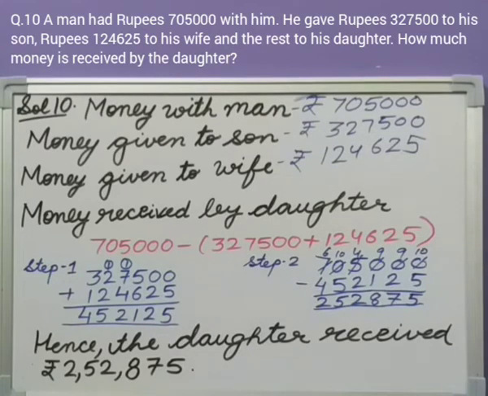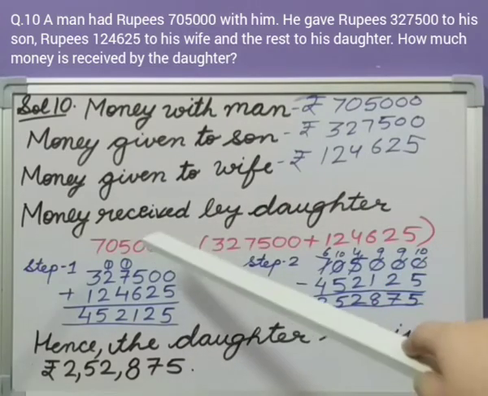So according to our grouping property, we can add both the numbers which are to be subtracted from the larger number and then subtract the sum from the larger number.